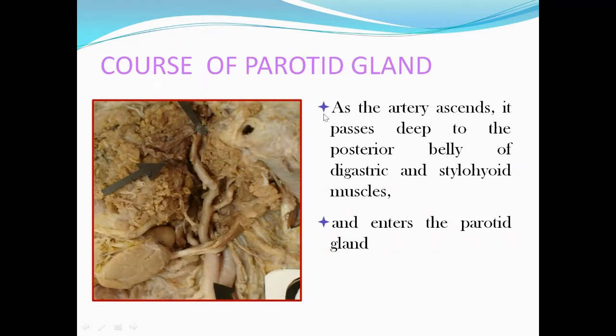Course of external carotid artery. As the artery ascends, it passes deep to the posterior belly of digastric and stylohyoid muscle. So this is the posterior belly of digastric and this is the stylohyoid muscle together. So this is passing, this is the external carotid artery and this is the internal carotid artery. This artery is entering the parotid gland, passing deep to the posterior belly of digastric and stylohyoid muscle. So this is the course, and inside the parotid gland.